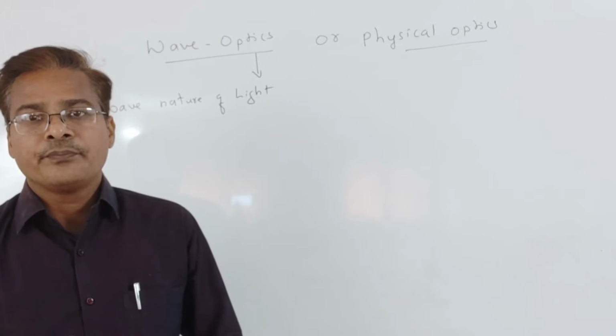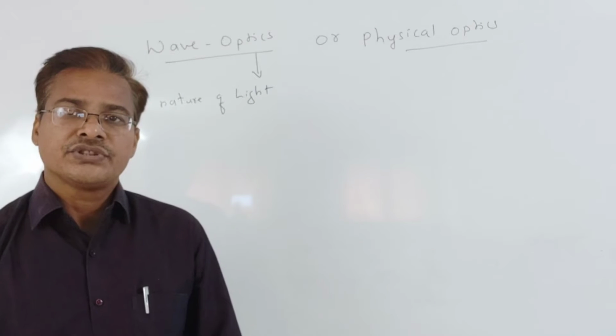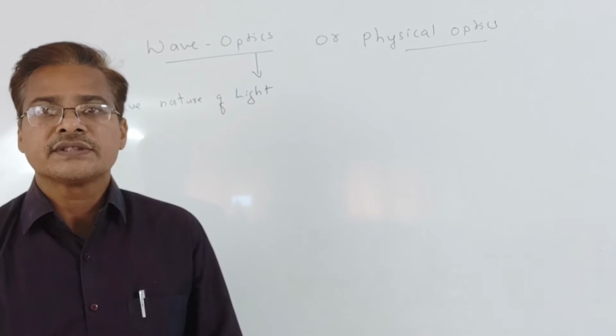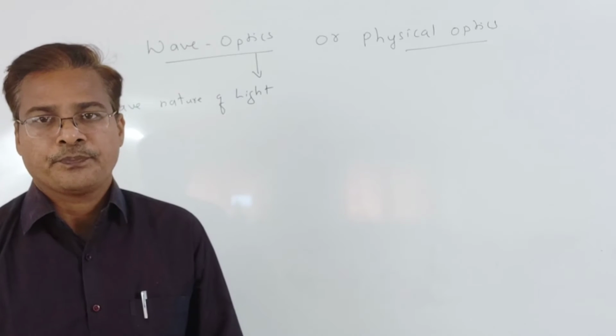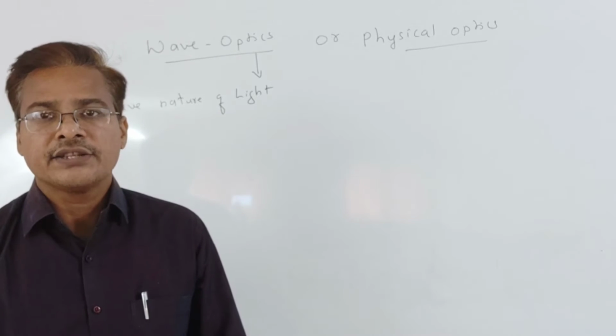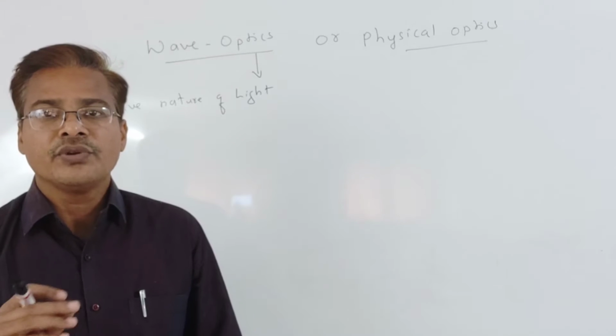So what is wave optics? It is a branch of physics which deals with the study of light behaving like a wave, such as interference, diffraction, and polarization. These things we are going to understand by the wave nature of light.